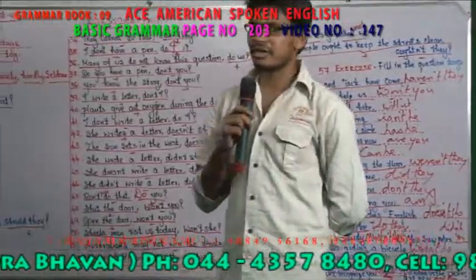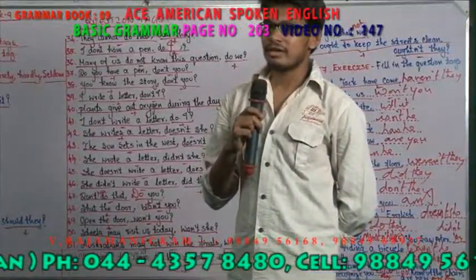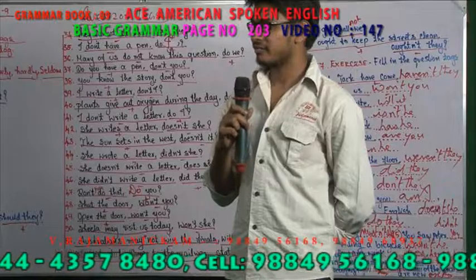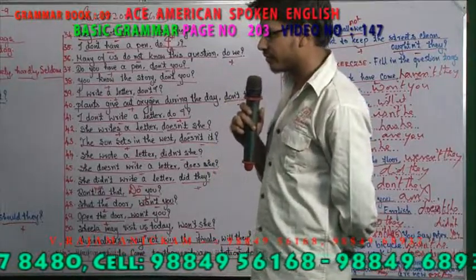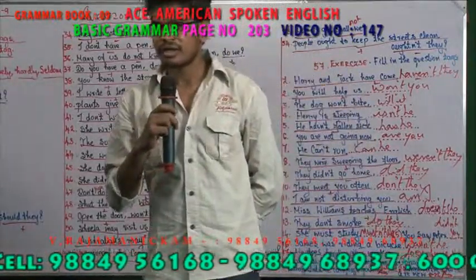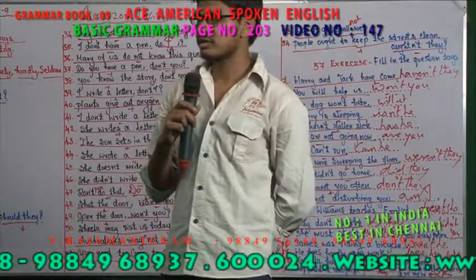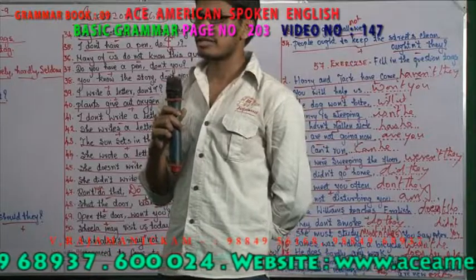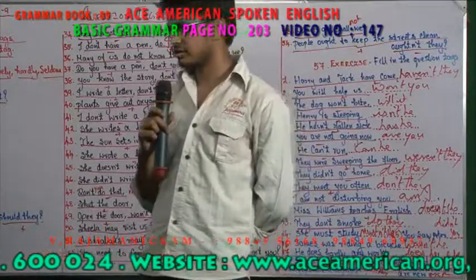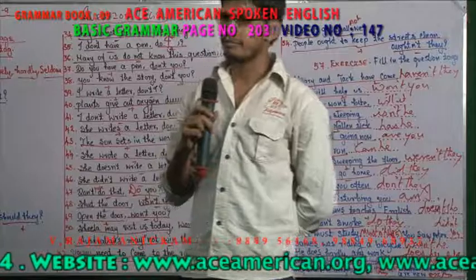Positive sentence will have a negative tag at the end, and negative sentence will have the positive tag at the end. Okay, a few examples. One example for positive, one example for negative. He is not coming. What is the tag? It is a negative sentence, and the positive tag is "is he". Okay, one other negative sentence with a positive tag.